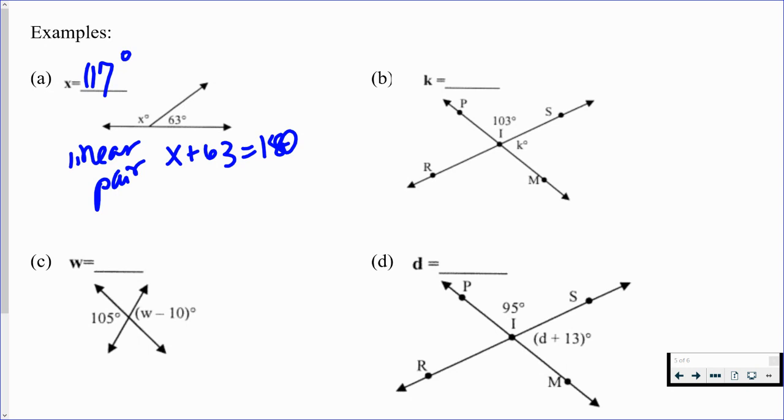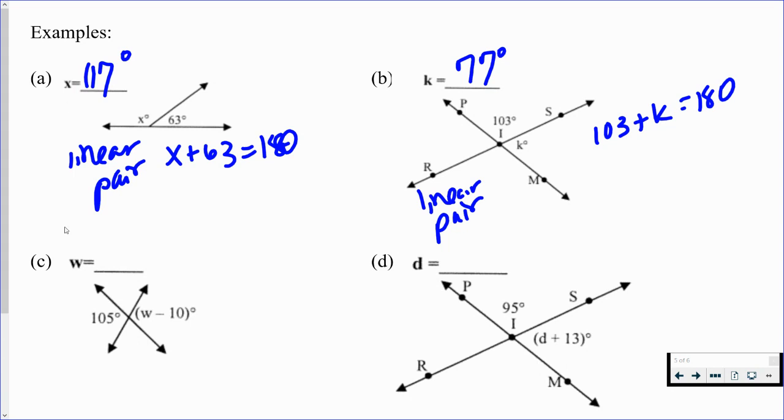Take a look at part B. We have another linear pair. 103 degrees and k degrees should add up to a total. Again, this is a linear pair. I'll make sure to write it for us. We should have a total of 180 degrees if we add these up. So all we have to do is take 103 from 180, which would leave us with 77 degrees. Now we're getting a little bit more complicated with the next ones because it's not just a variable for the angle. We now have something added or subtracted to it.